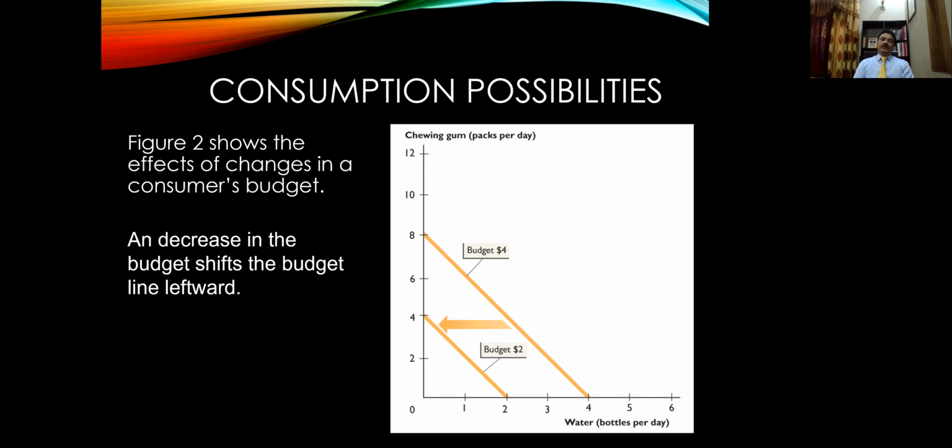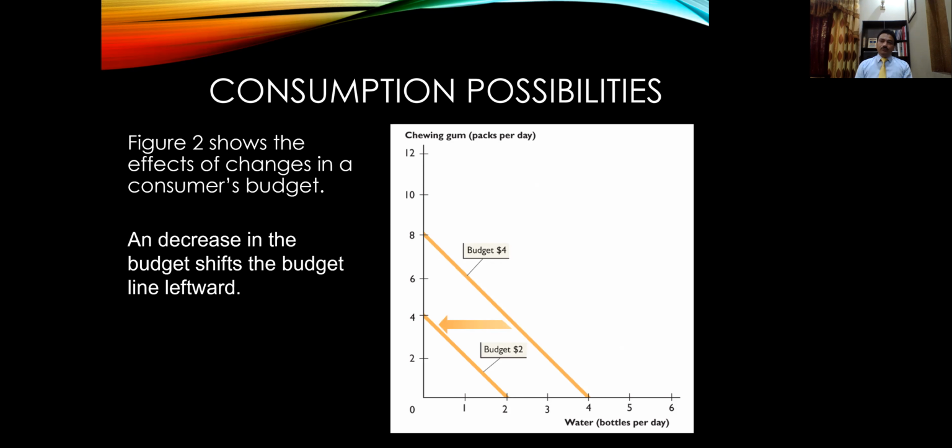For instance, we assume that Mr. John's budget declines to $2. Now he has $2 a day to spend on two commodities. What will happen to his budget line? Previously, he was able to purchase 8 packs of chewing gum using the budget of $4.